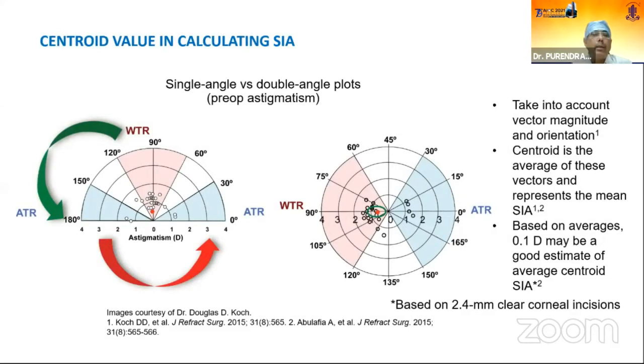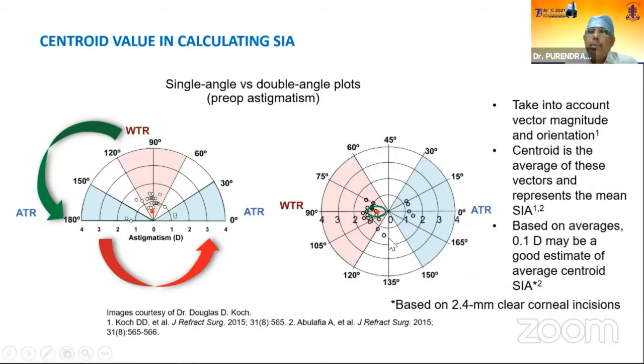Coming to another important aspect, which is the centroid value in calculating surgically induced astigmatism. Single or double angle plots will give us the pre-operative astigmatism calculation. It takes into account vector magnitude and orientation.